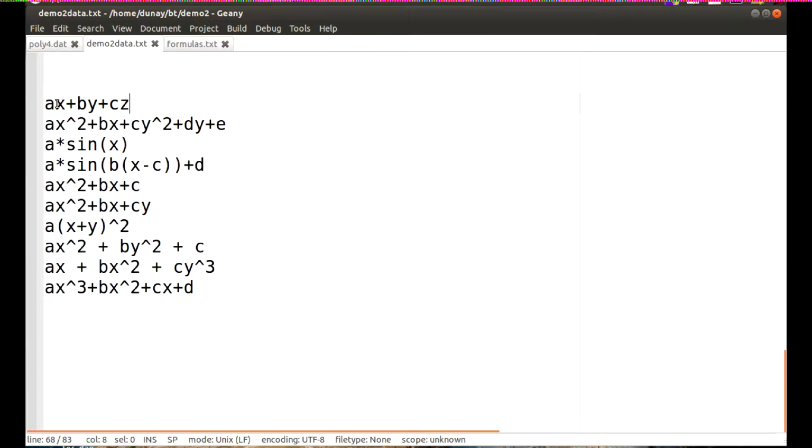Let's look at the first guess. In the formula ax plus by plus cz, let x and y be random columns from the training data. Let's let a, b, and c be random coefficients. Let's not ask the user for the coefficients. The EA is great at finding optimal coefficients. Likewise, let's not ask the user to map the variables to the columns of data. The EA is great at trying the possibilities. Remember our complicated training data? Let's see what the EA does when we incorporate the user's guesses.